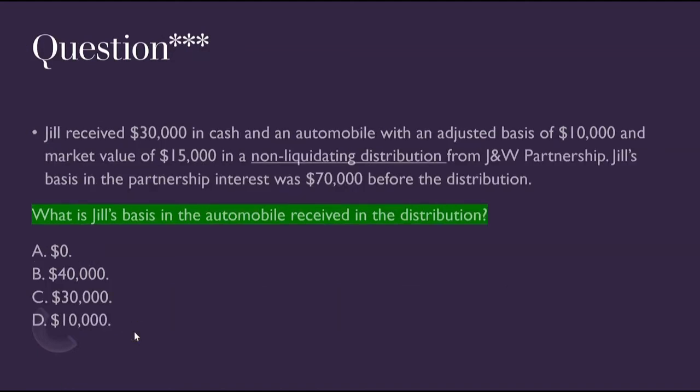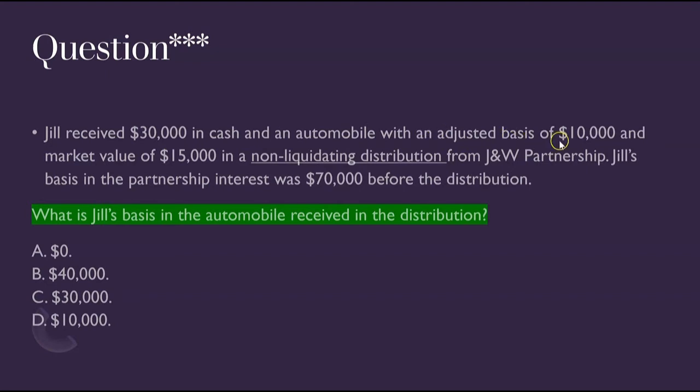Now, the only other thing they could ask you here is what if the basis of the car was 10, but the fair value of the car was not 10, but 15? Would that change anything? What's Jill's basis in the auto received? So same question, but we changed one fact. It's a non-liquidating distribution, so we don't have to zero out her basis. So she starts with a $70,000 basis. We give her the $30,000 in cash. We're at that $40,000 place again. That's her remaining basis in the partnership before the car.